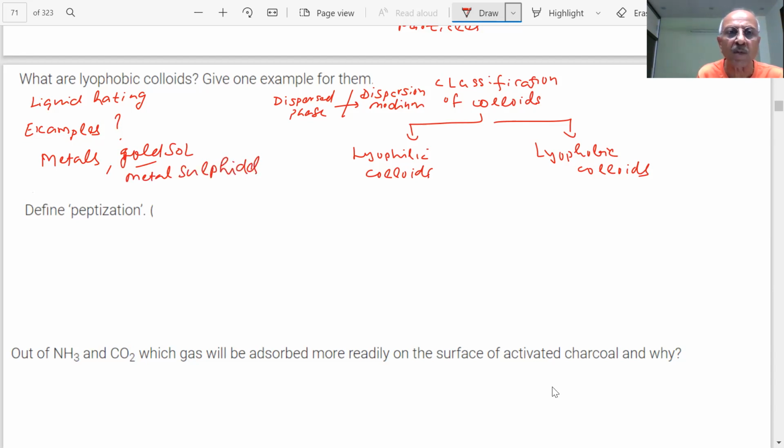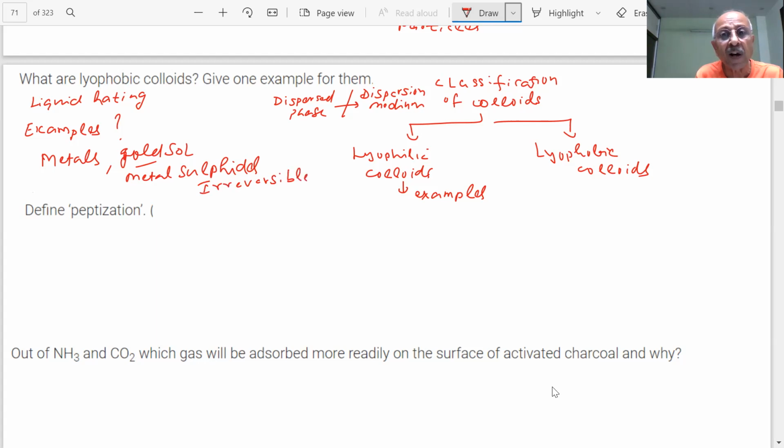These were examples of lyophobic colloids, student. And where are the lyophilic colloids examples? Those which can be easily prepared. Lyophobic colloids need special methods to be prepared because they do not like the dispersion medium. They are not very stable, student, and they are protected by the addition of protective colloids. You know about it. Lyophilic colloids are added to stabilize them. They are not very stable, and you know they are irreversible, student. Some of the properties of lyophobic sols are that they are irreversible sols.